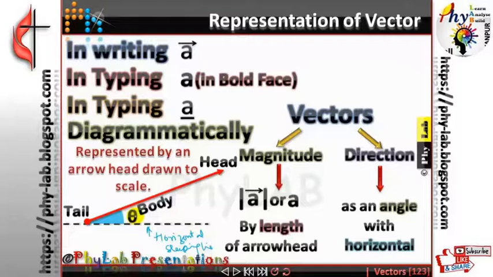Is that clear? You can also call it the bearing of the vector. Is this okay? So have you understood how we define the length of the vector? The length of the vector is defined by the magnitude. How do we define the direction of the vector? The direction of the vector is always defined by the angle that the vector makes with the horizontal line.